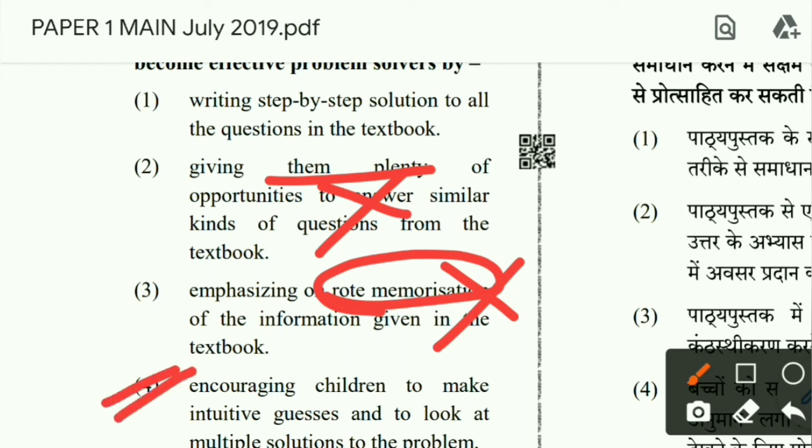The most appropriate option will be encouraging children to make intuitive guesses. What will that do? As a teacher, it is helpful to observe those moments when children have problems and help them think about ways. As a teacher, you are to help them in the thinking process, thinking about ways to solve their own problems. They have to anticipate problems before they can identify the solutions. This is intuitive thinking. This will develop the problem solving ability.